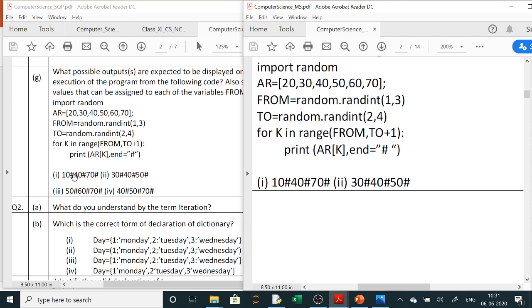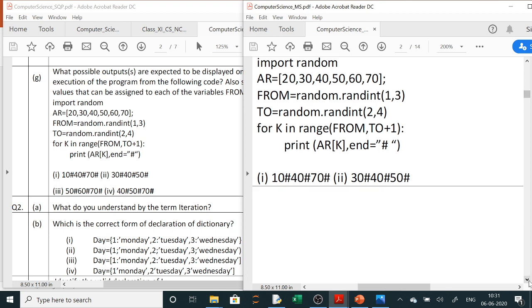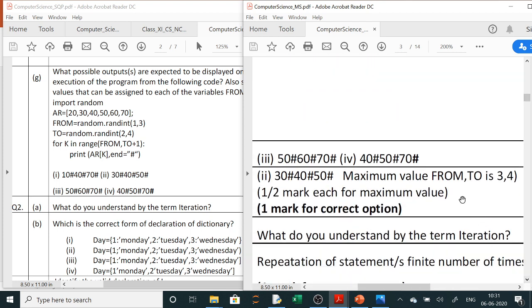Clear? Now here only one option is starting from 30. So here the second option is correct and the maximum value of FROM is 3 and the maximum value of TO is 4. So two questions were asked. One is which option is correct and one is the maximum value of FROM and TO. So this was question number 1.